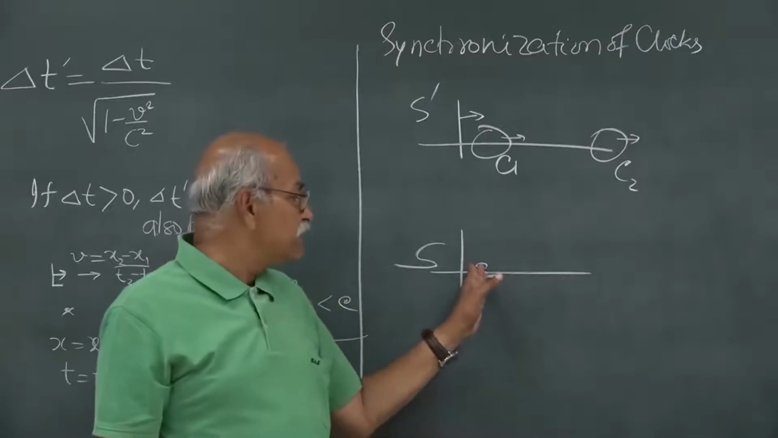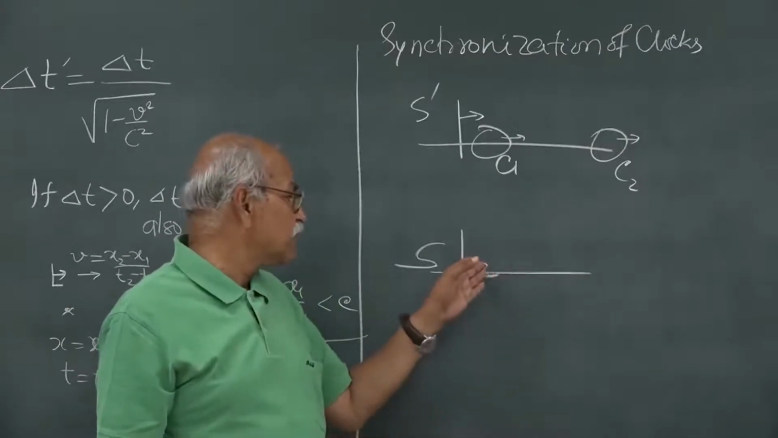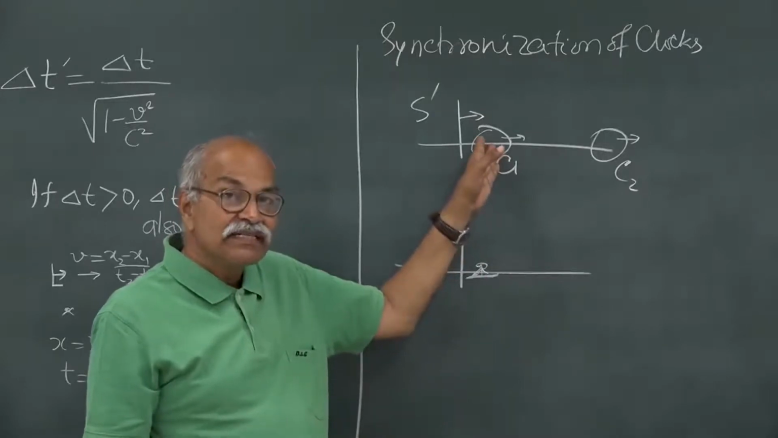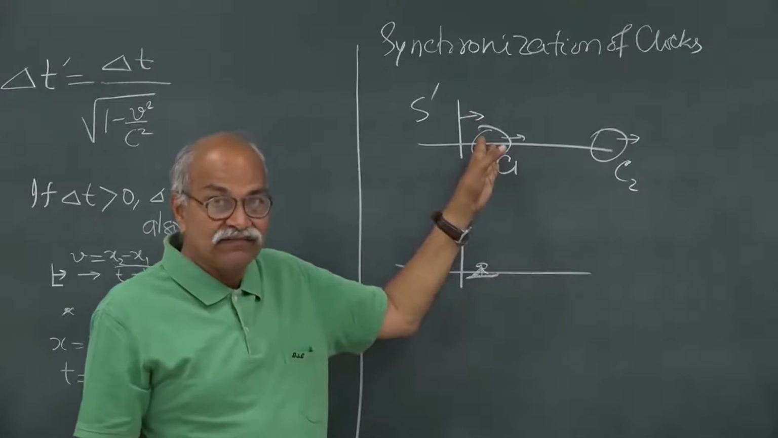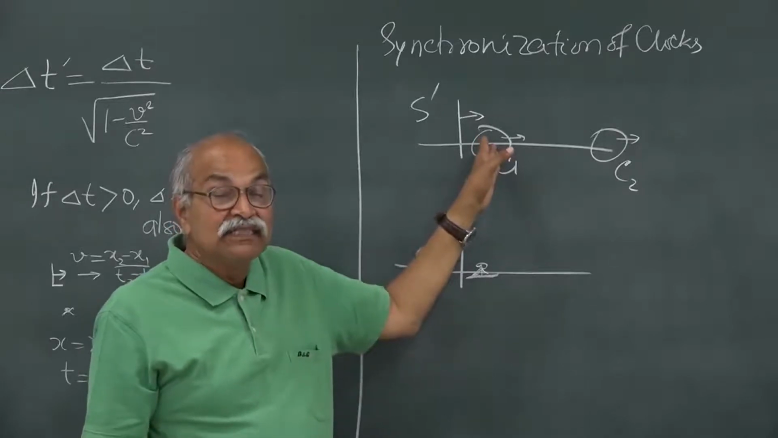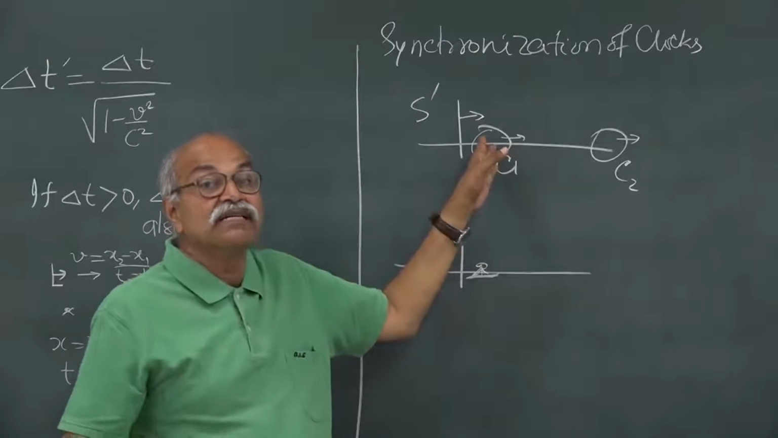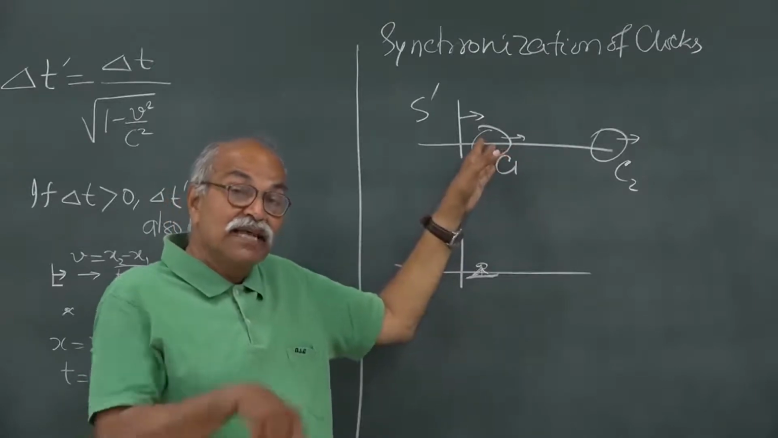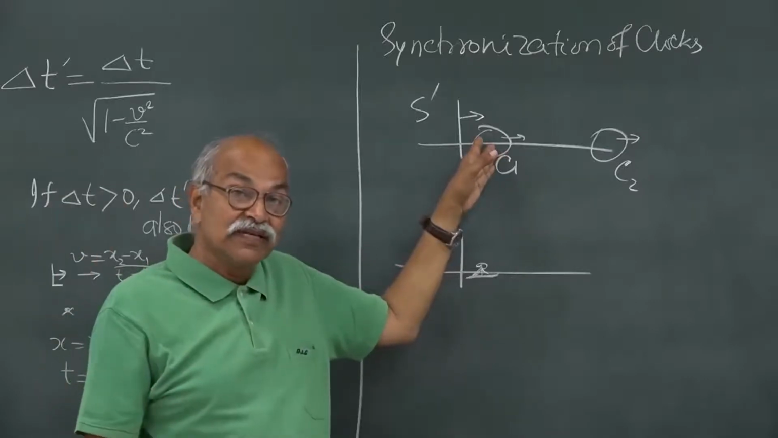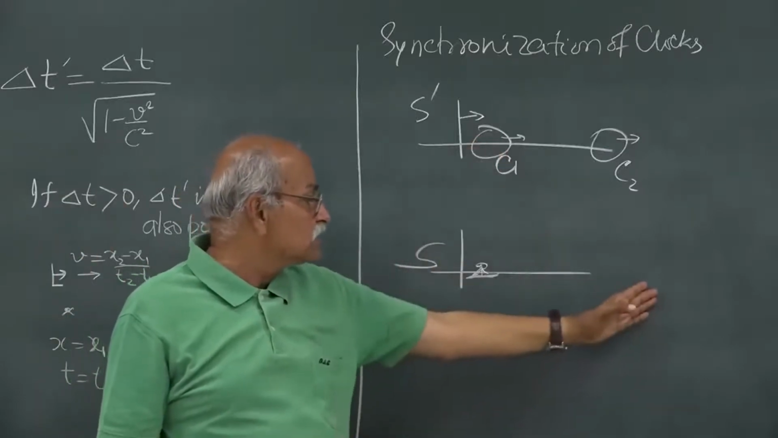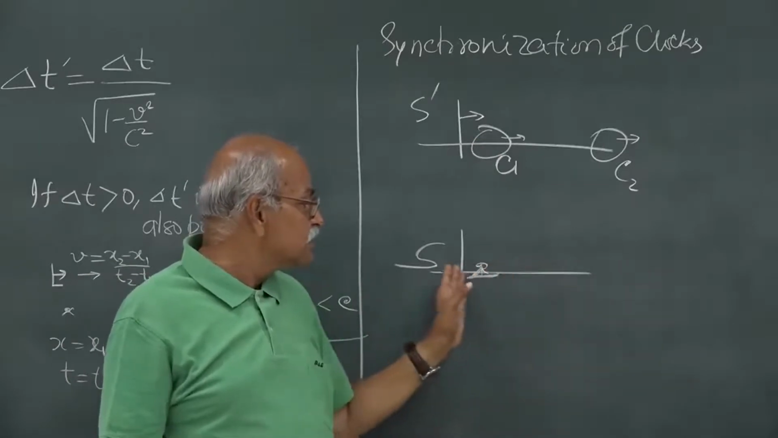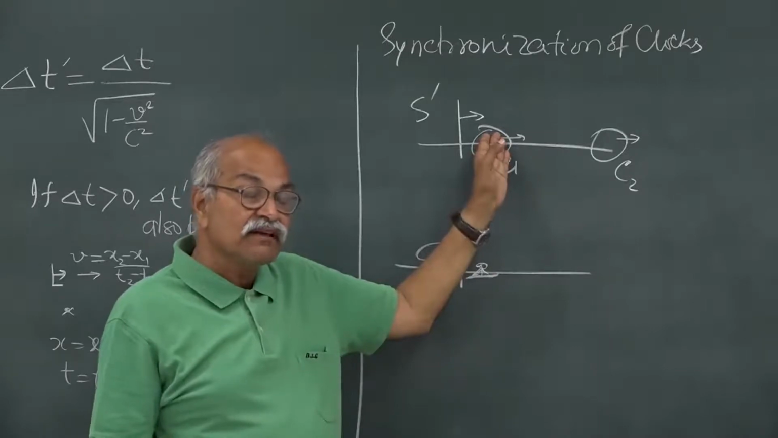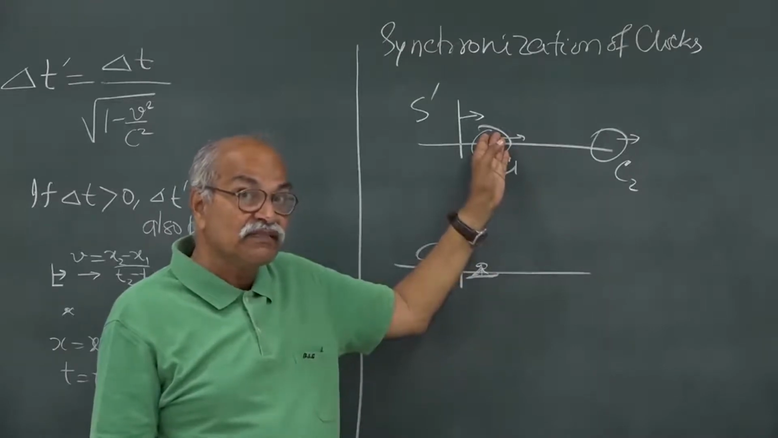So, what I find from frame S about C1 is that C1 is running at a slower rate; the clock is advancing at a slower rate. How much slower? By that same factor, square root of 1 minus v square by c square. So, with respect to my clocks fixed in S, I say that it is running slower by the factor square root of 1 minus v square by c square.